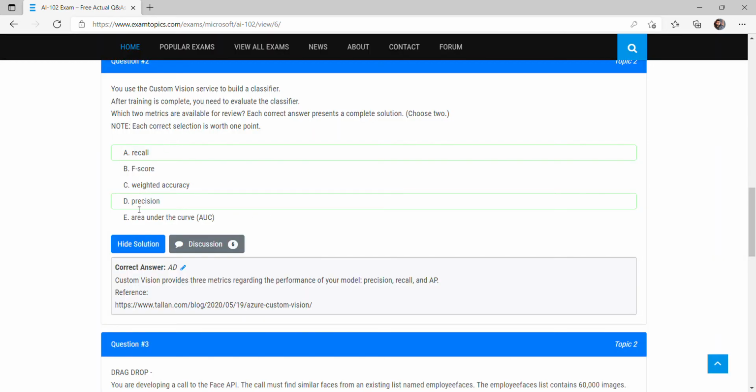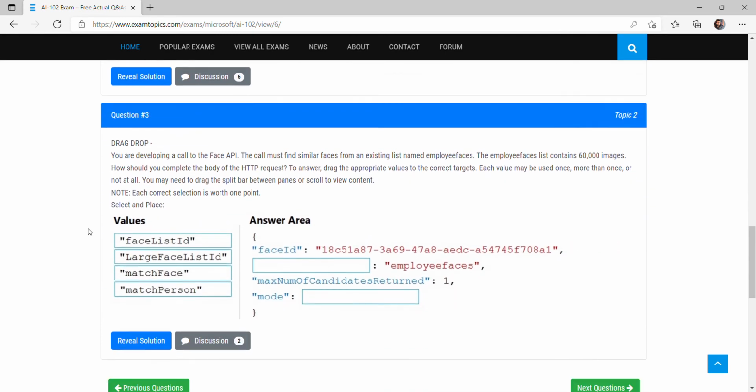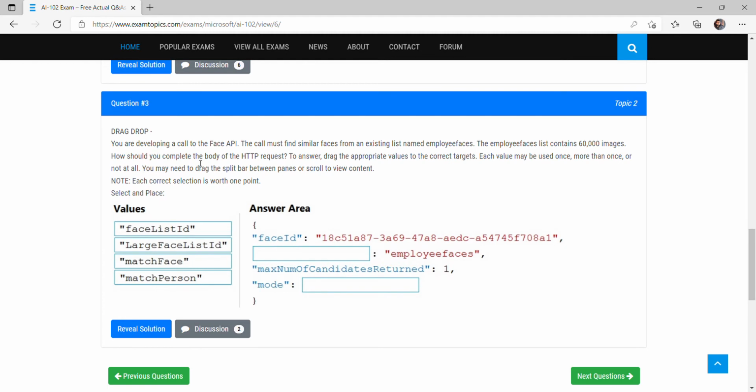Okay, so these are basically the two metrics which we used. So let's see the next question. This is an important question. You are developing a call to the Face API. Face API is one of the cognitive services, or it is also a separate service as well. Using the Face API, we will identify who is present in a particular face or any similar faces. The call must find similar faces from an existing list named employee faces.